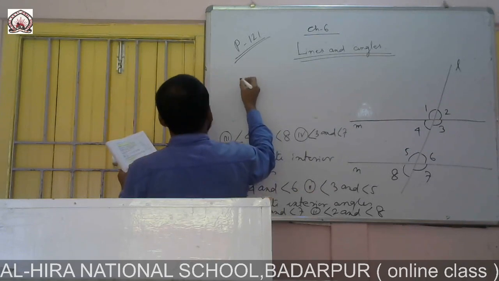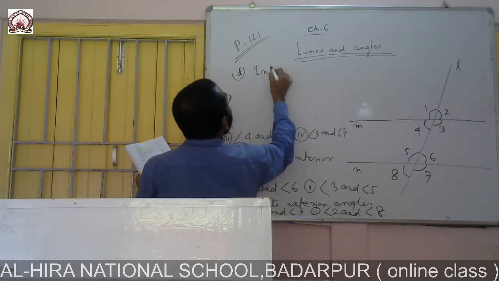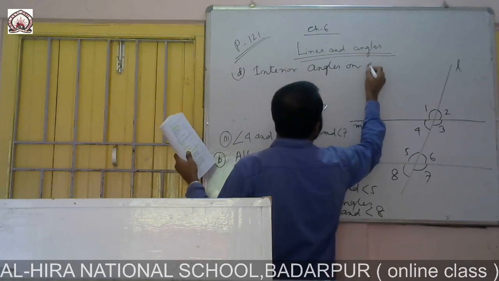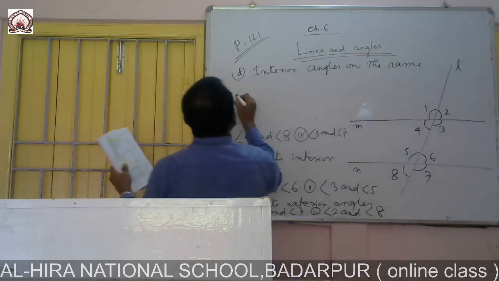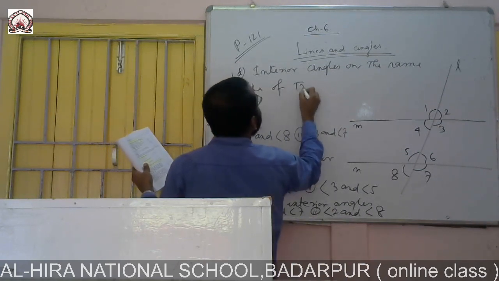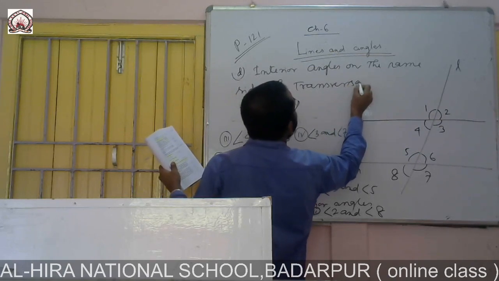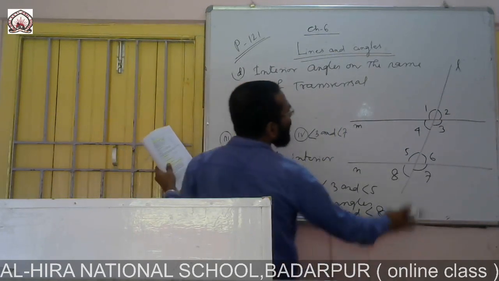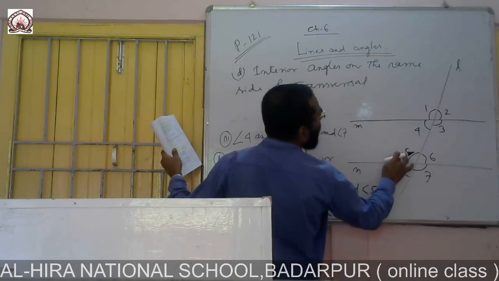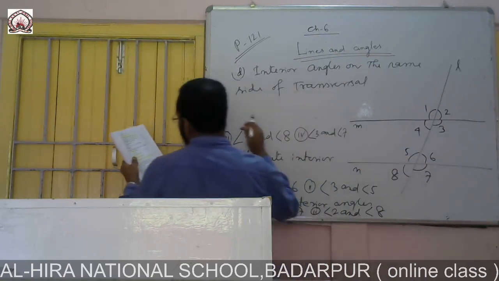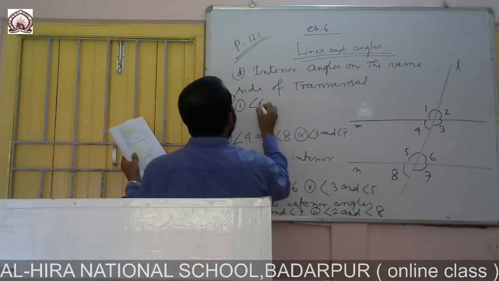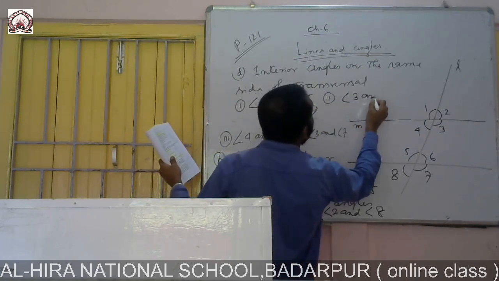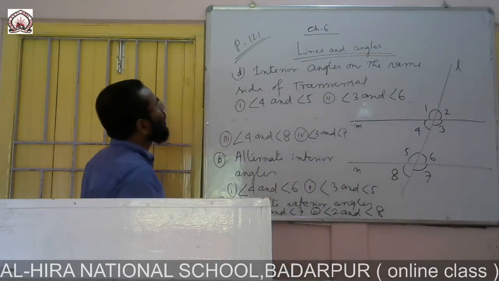The last one is number D, interior angles on the same side of the transversal. Here you see angles 4 and 5 on the same side of the transversal, and angles 3 and 6. This is the most important.